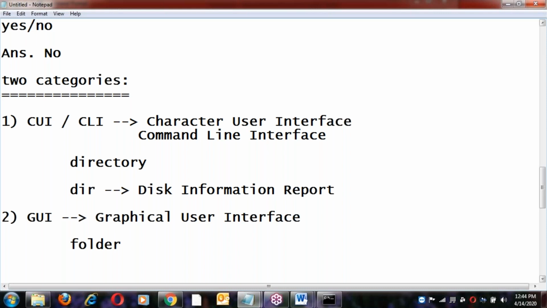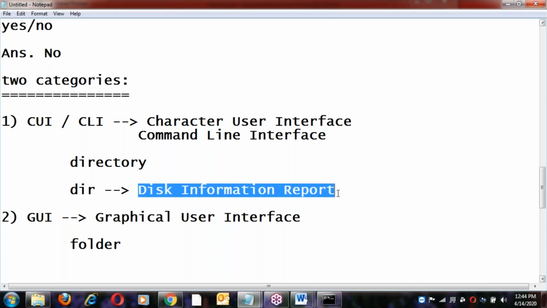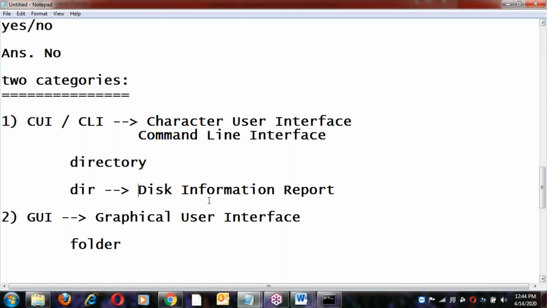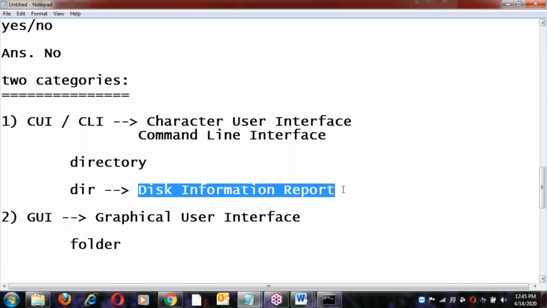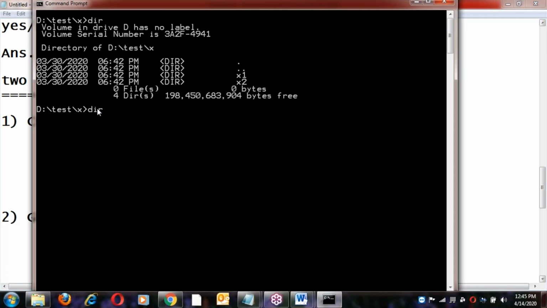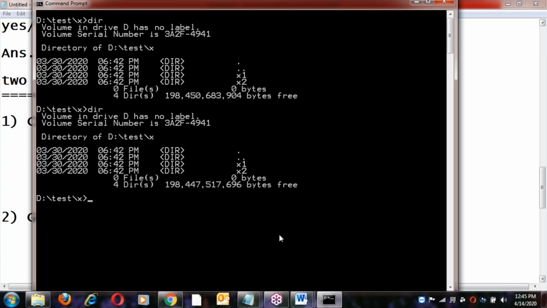It shows the contents of the disk. You can check on Google: the DOS command dir stands for disk information report. So this is the character interface.